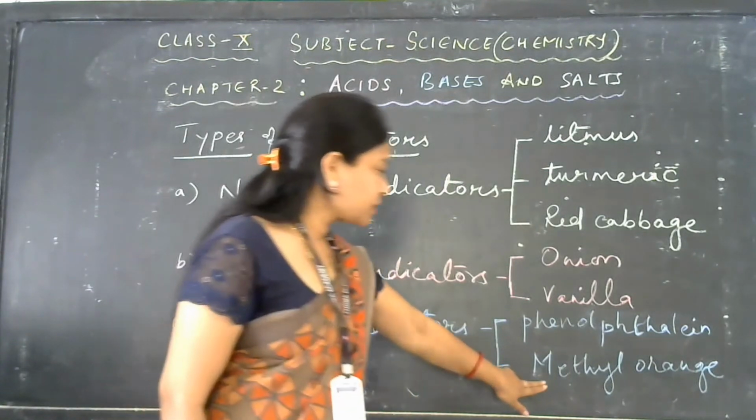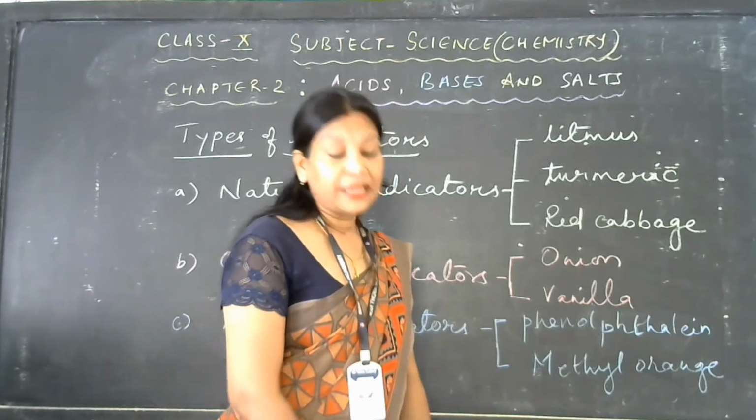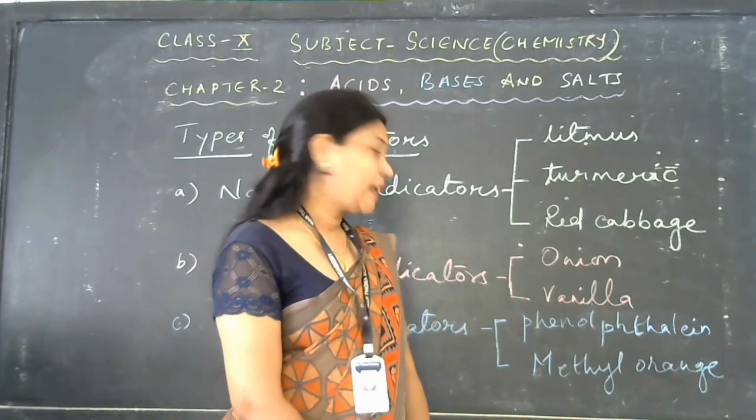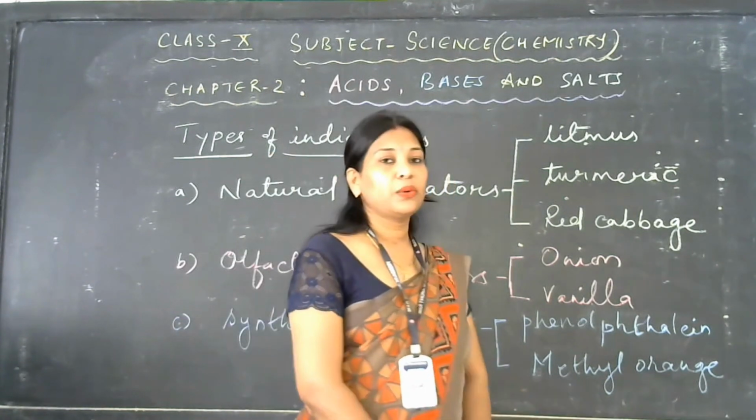Now last is methyl orange. As the name suggests, it is orange in color. It turns red with acids, and with base it turns yellow.